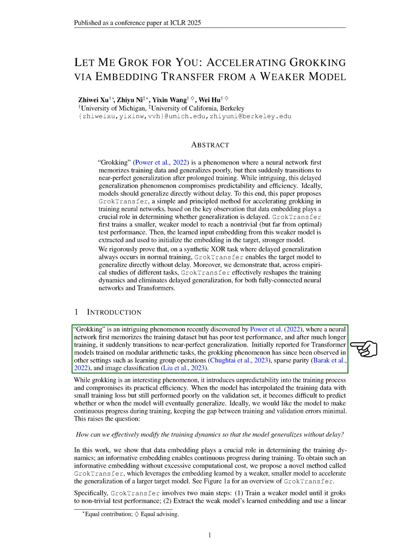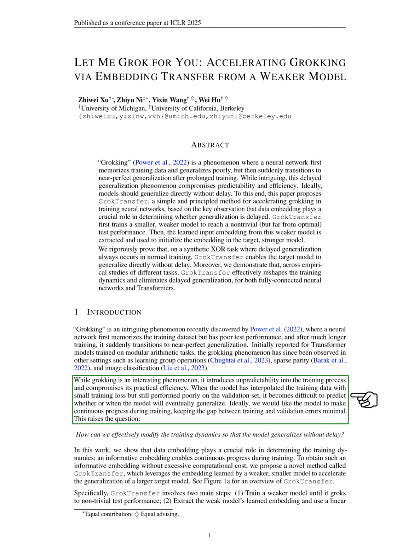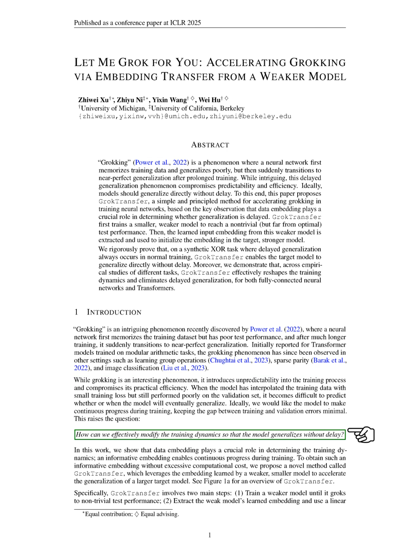parity, and image classification. While grokking is fascinating, it adds unpredictability to training and reduces practical efficiency. When a model shows low training loss but poor validation performance, it becomes challenging to predict when it will generalize. Ideally, we want the model to improve steadily during training, minimizing the difference between training and validation errors. This leads us to ask how we can adjust training dynamics to ensure timely generalization.